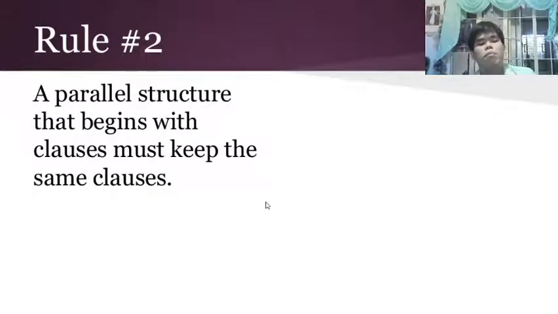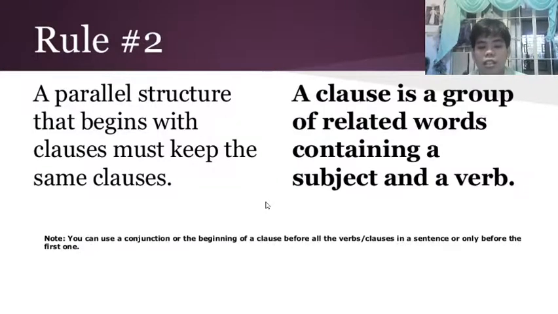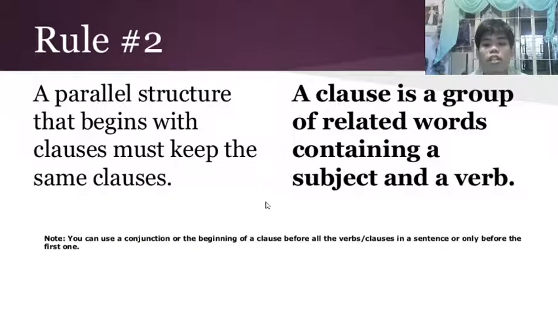Rule number 2: a parallel structure that begins with clauses must keep the same clause. So again, going back to them being equal. If one part of the sentence starts with a clause, the others must do the same. A clause is a group of related words containing a subject and a verb.